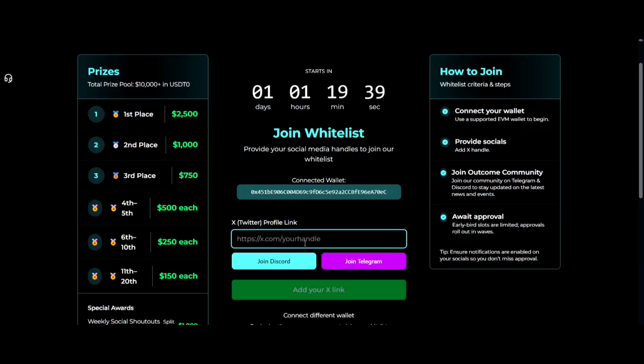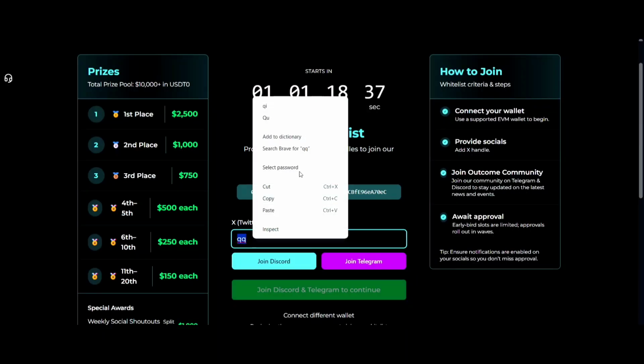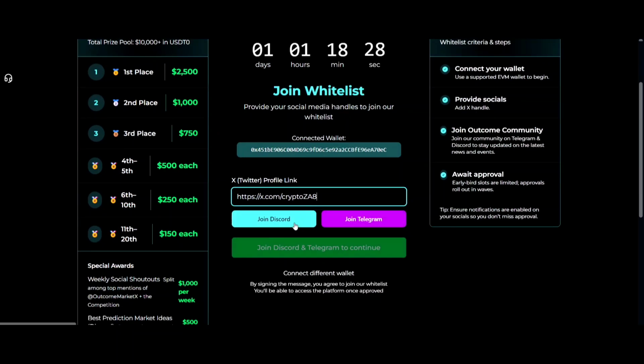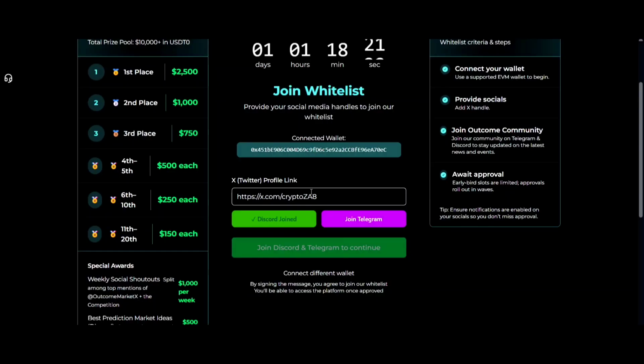Now you will provide your Twitter link in this part. I will show you how. I went to my Twitter profile, and after that I copy and paste my profile link here. After that, you need to join their Discord and also join their Telegram, and then you can participate in this airdrop.